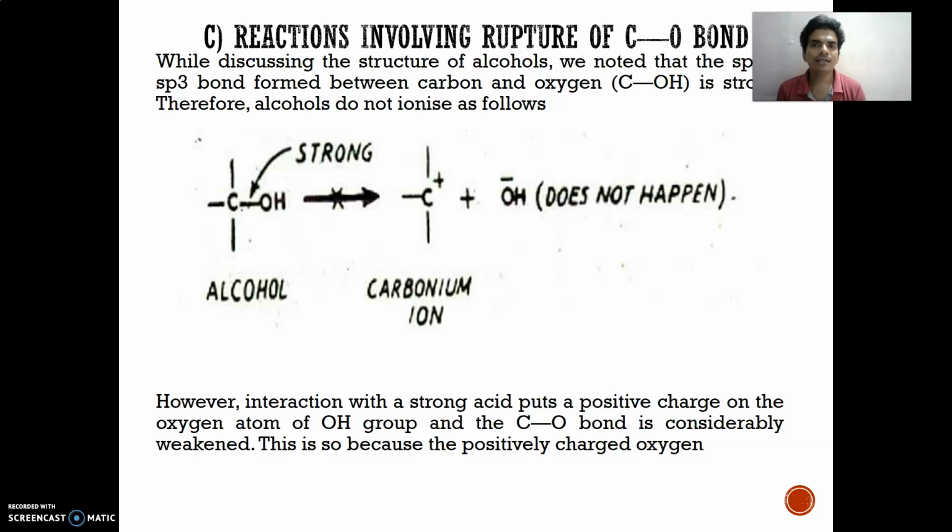While discussing the structure of alcohol, we noted that the sp3-sp bond formed between carbon and oxygen is strong, and therefore the alcohol is not ionized as follows. So this process does not form carbonium ions. However, protonation with a strong acid puts a positive charge on the oxygen of the OH group and the C-O bond is considerably weakened, because of the positive charge on the oxygen.